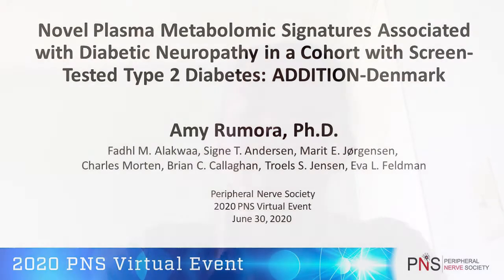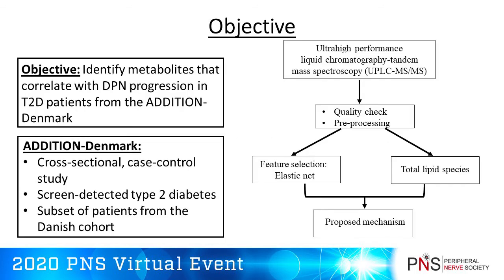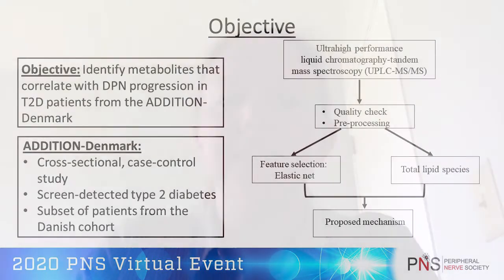Metabolites are substances that are formed from metabolism of the food that you take into your body. Since the metabolites that underlie neuropathy progression are unknown, we sought to study this using metabolomics. In order to do this, plasma from patients with type 2 diabetes without neuropathy, type 2 diabetes with neuropathy, and control healthy subjects were submitted for mass spectrometry and processed through a bioinformatic pipeline. These methods allowed us to identify specific metabolites that associate with neuropathy in patients with type 2 diabetes.